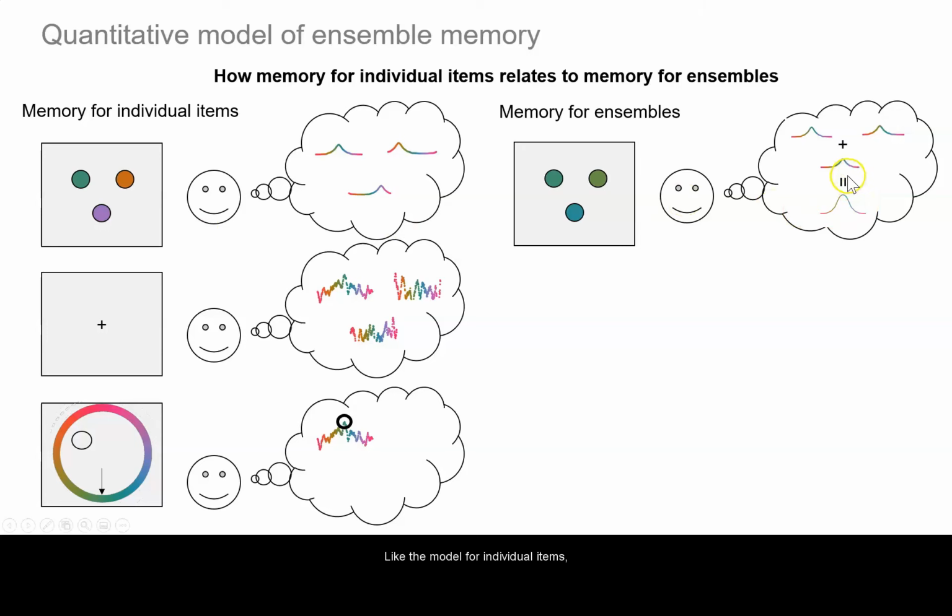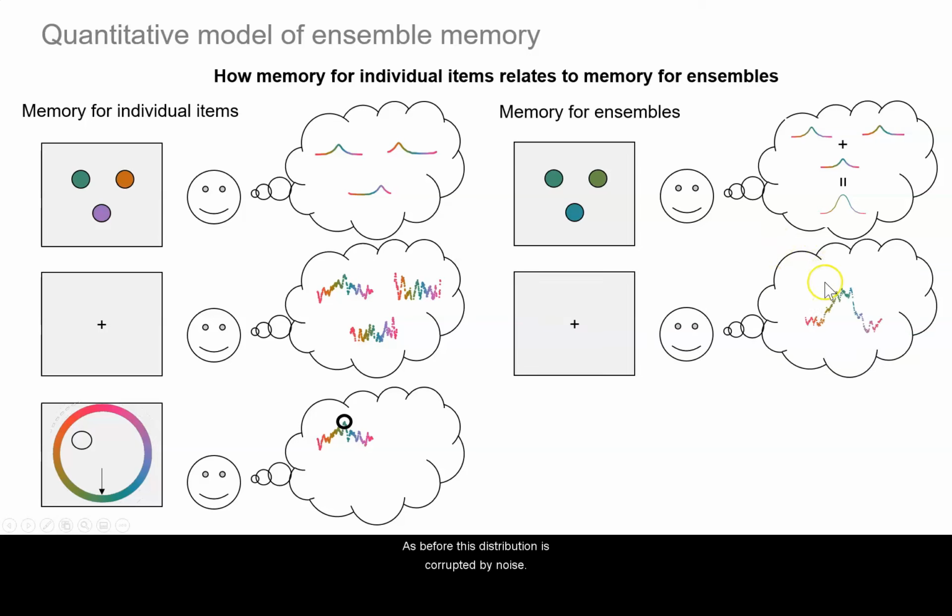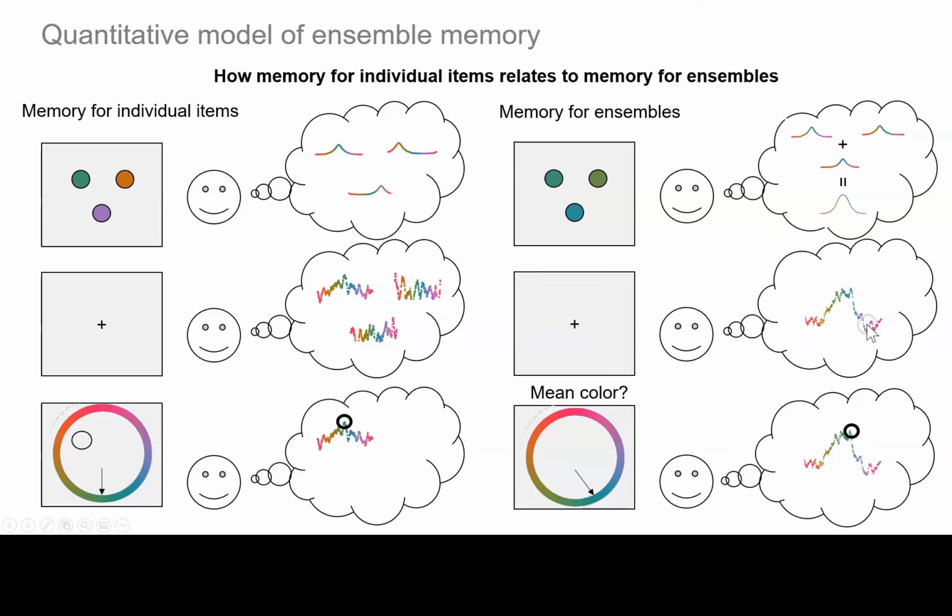Like the model for individual items, we assume that each item elicits some pattern of activity over feature values, but critically we also assume that the distribution of activity of the ensemble representation reflects some of these patterns of activation for individual items, and that this pooling occurs at a relatively early perceptual stage of processing. It's before this distribution is corrupted by noise.